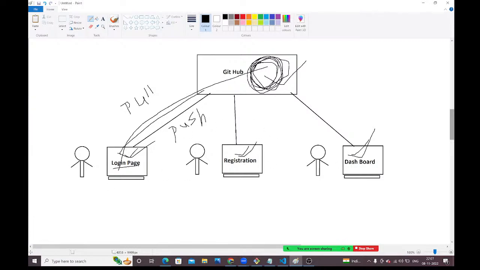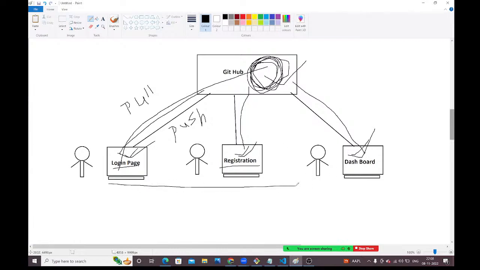Same way, developer 2 also should pull the code from the GitHub repository to his machine. Registration functionality is already available in his machine. He will get the login code and dashboard code now. Developer 3 also should pull the code from the GitHub repository to his machine. What will he get? He will get the login page and registration functionality in his machine.